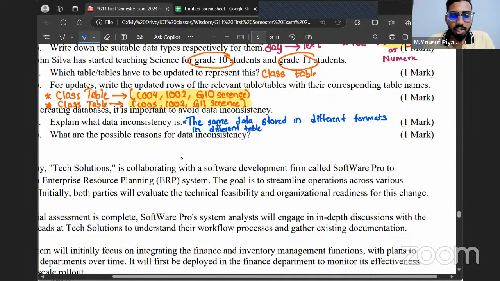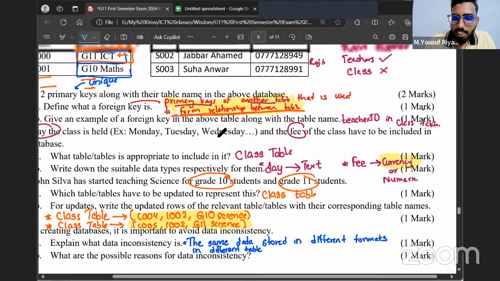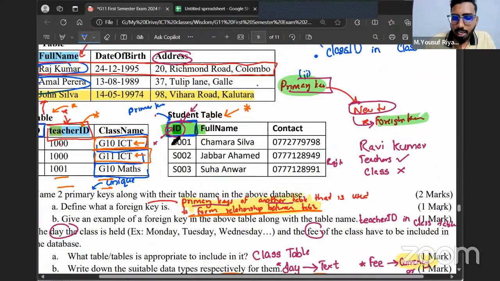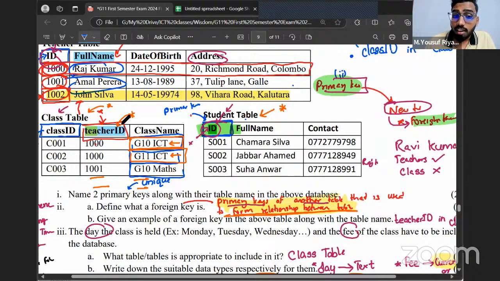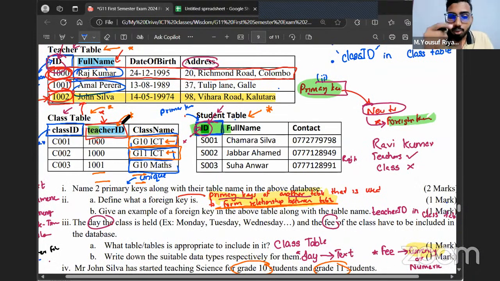What are the possible reasons for data inconsistency? I told you a case where data inconsistency was there, right? For example, in one table I had Raj Kumar, in another table I had Ravi Kumar. Why did I have two different names here? In the beginning, both of them were Raj Kumar only. What led to this change? The reason is that I changed his name.